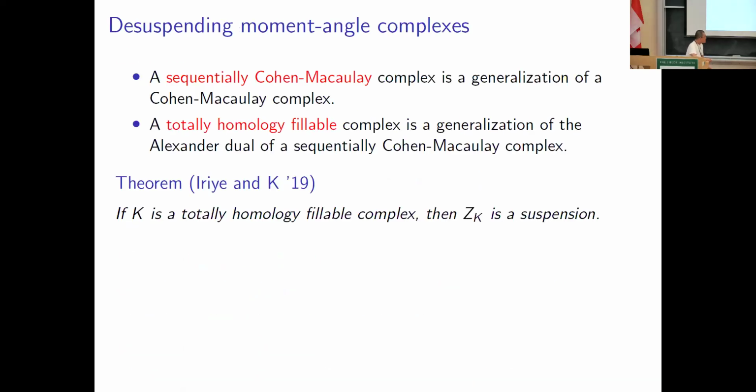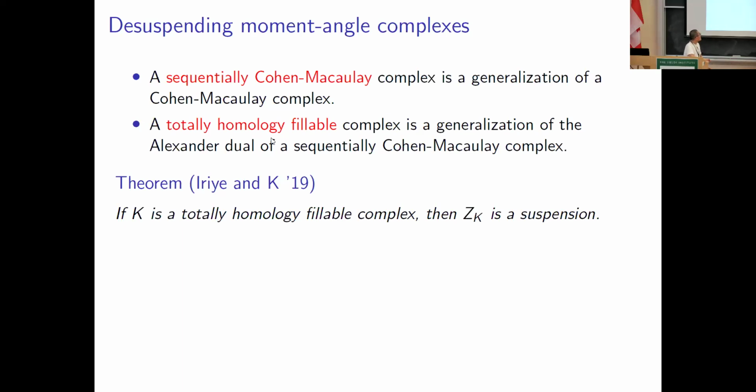Okay, so here's an example of desuspending results using fat wedge filtrations, which already appeared in the talk of Steven this morning. Like a sequentially Cohen-Macaulay complex, which is a generalization of Cohen-Macaulay complex. It's a non-pure version of the Cohen-Macaulay complex.